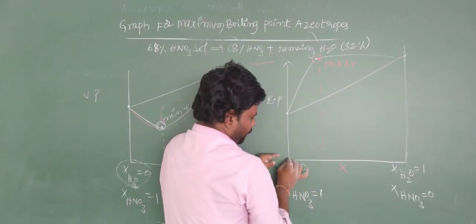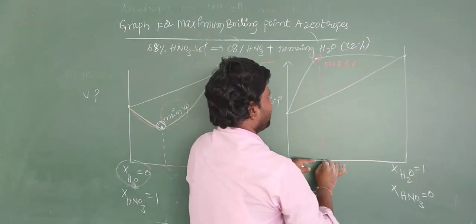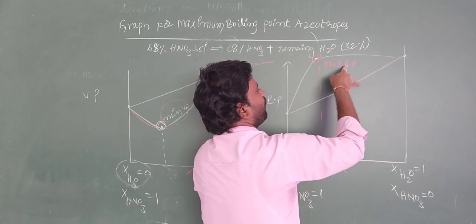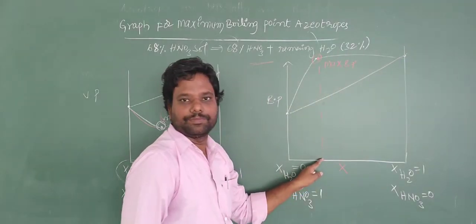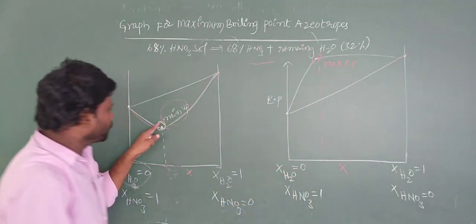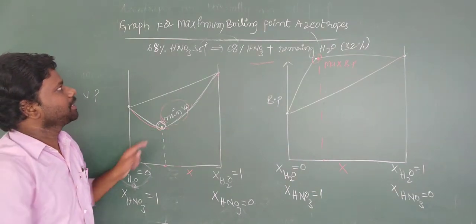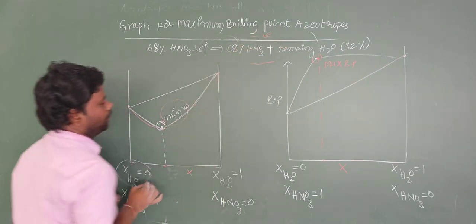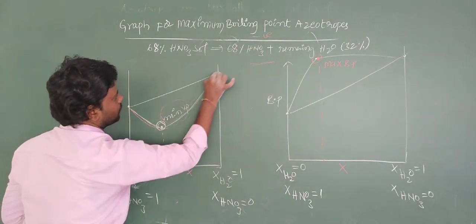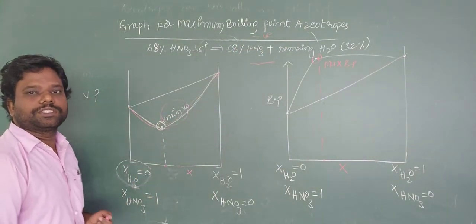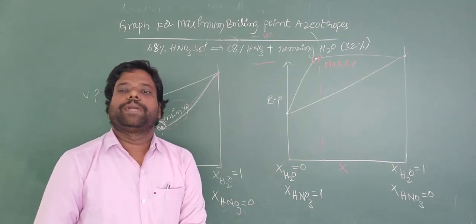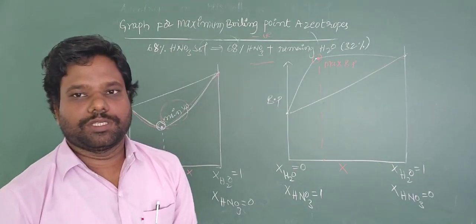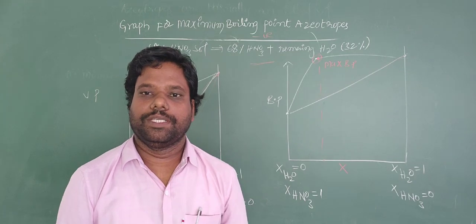So mole fraction of water from here to here gradually increases. At this point it shows the maximum boiling point azeotrope. Maximum boiling point azeotropes show negative deviation, large negative deviation. We draw the curve like this. So this is the graph for the maximum boiling point azeotropes. This is today's session. Okay, thank you.